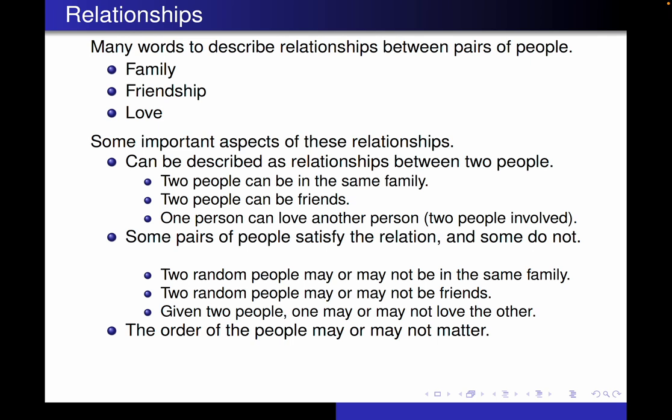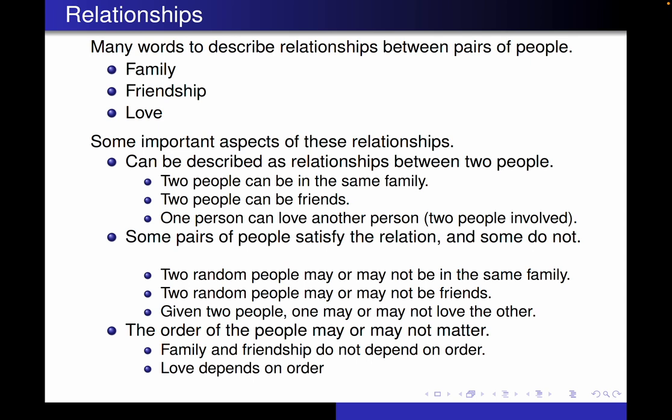The next thing is that the order of the people may or may not matter in the relationship. So for instance, if we're talking about family, whether or not person A is in the same family as person B, that means that person B is in the same family as person A as well. So whatever order we put those two people, they either are both in the same family or they're both not in the same family. And friendship is similar. However, love is a little bit different. That does depend on the order. So for instance, say Jojo may love Joanne, but perhaps not the other way around. The order that you state the love relationship can depend on whether or not it's true.